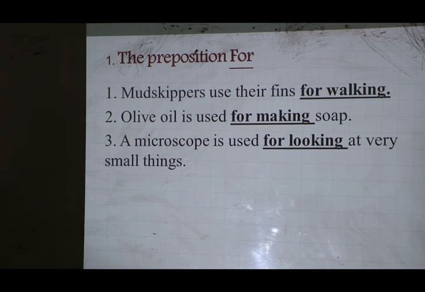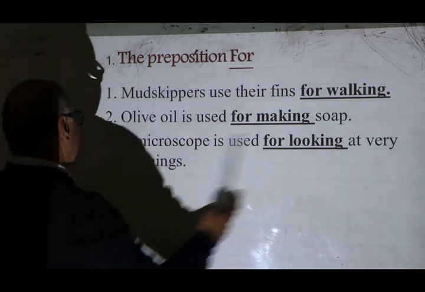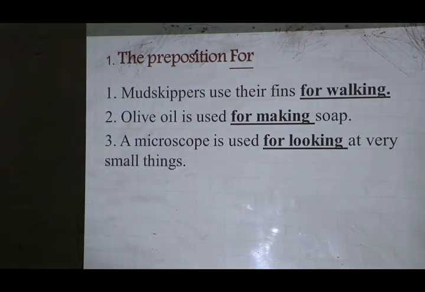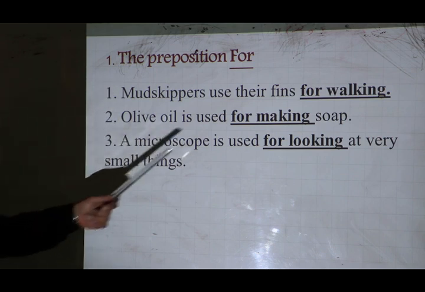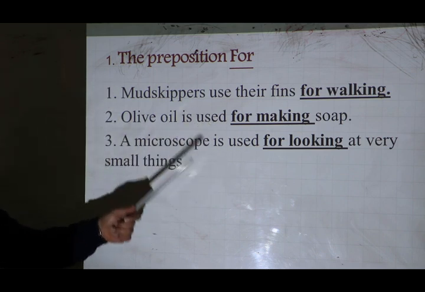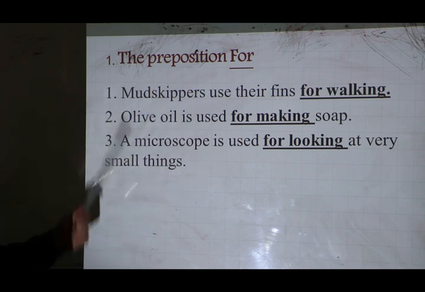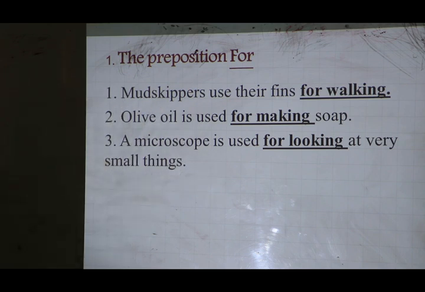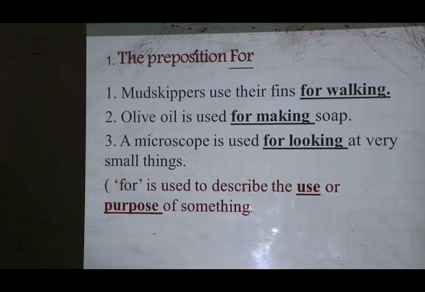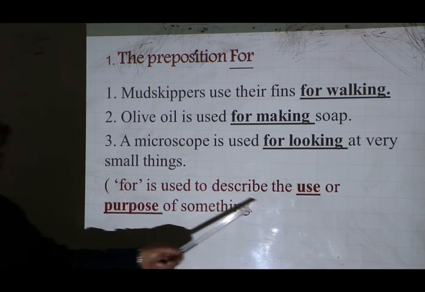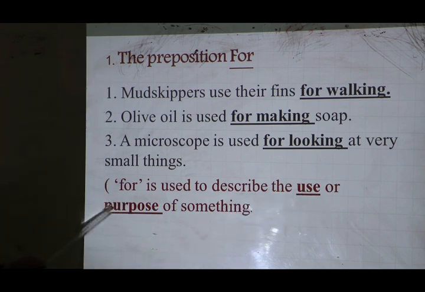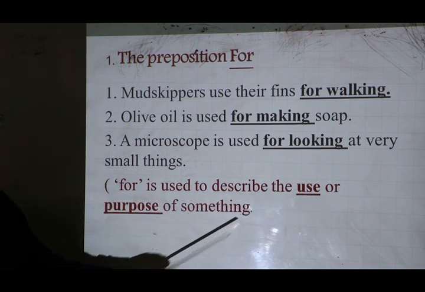Or why is a microscope used? It is used for looking at very small things. So in all these three sentences, for plus the ing form is used to describe the use or purpose of something.